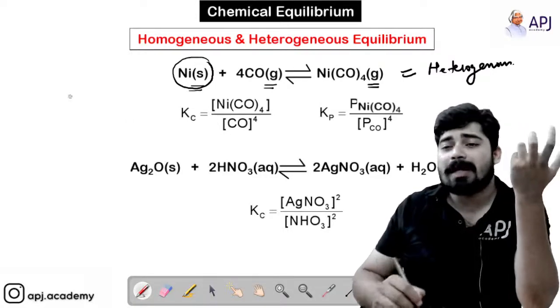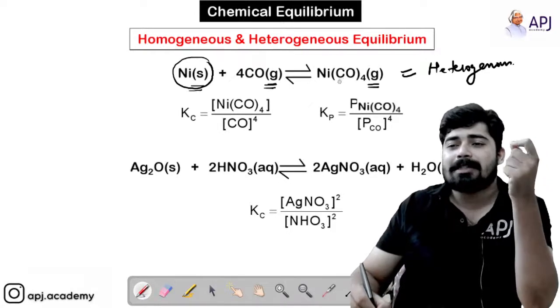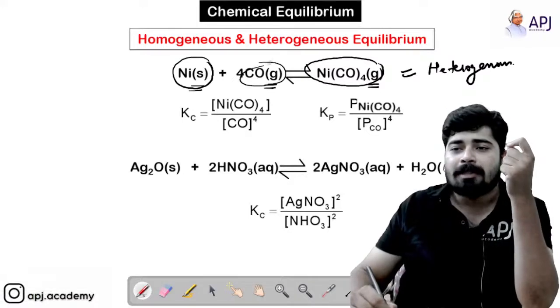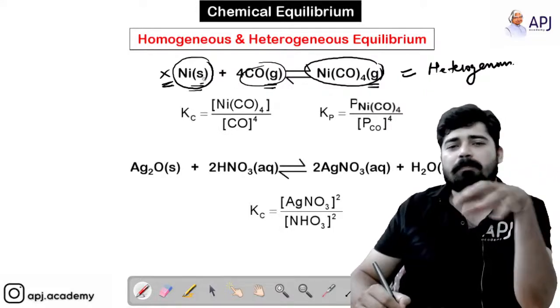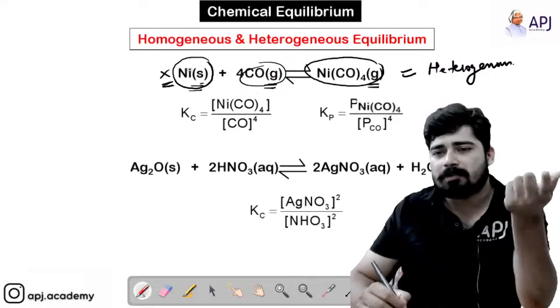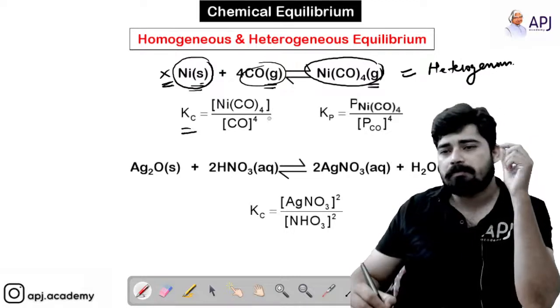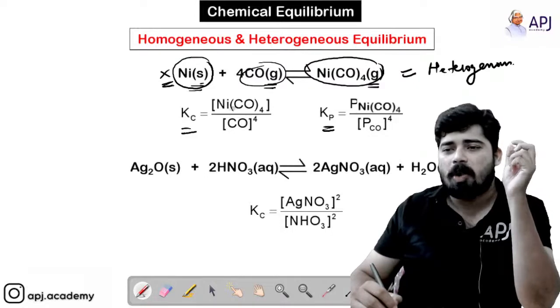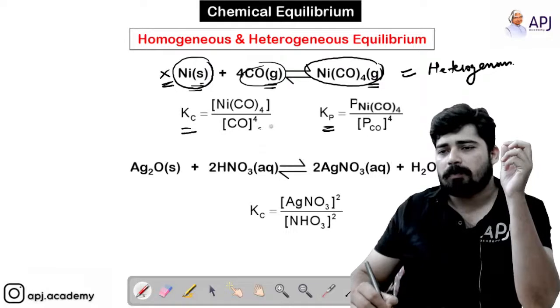So how are you going to write the Kc and Kp? In the Kc and Kp terms, you will only have this product and this reactant. Nickel need not be written in your Kc or Kp equations, since it is solid. The partial pressure of a solid is taken as 1, the concentration of a solid is taken as 1, so you need not write that. So this is the Kc and Kp for this particular equilibrium, that is the concentration of nickel tetracarbonyl over carbon monoxide raised to 4, right?